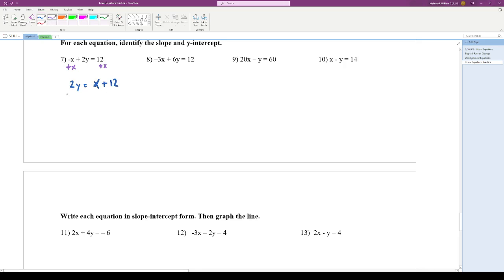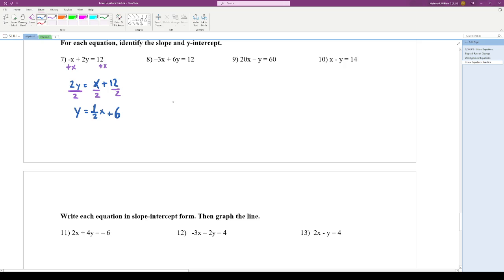And then we can't have a coefficient in front of y, so we divide, again, every single term. We divide the y's, the x's, and the constants all by 2 to come up with y equals 1. I'm going to write this as 1/2 x. Just so that it looks like slope-intercept form. That's the same as x over 2. And then plus 12 over 2 simplifies to 6. If you write x over 2, that's okay. I just like 1/2 times x because that lets me really clearly see my slope is 1 rise and 2 run. And I can do that because 1/2 times x is the same as x over 2.